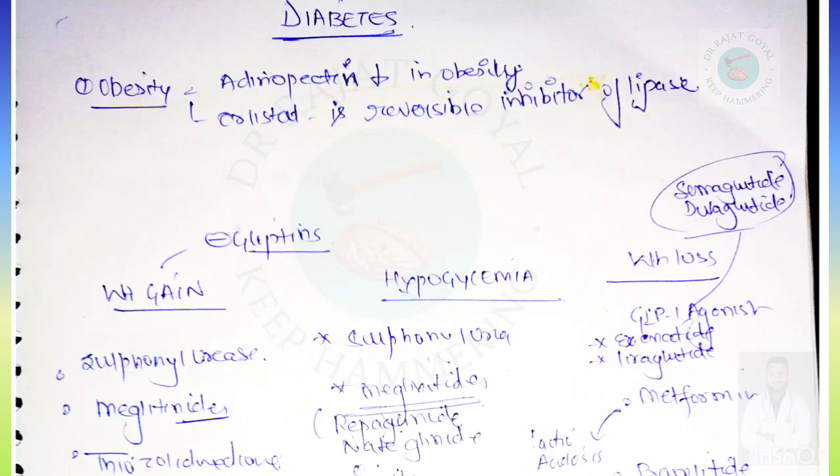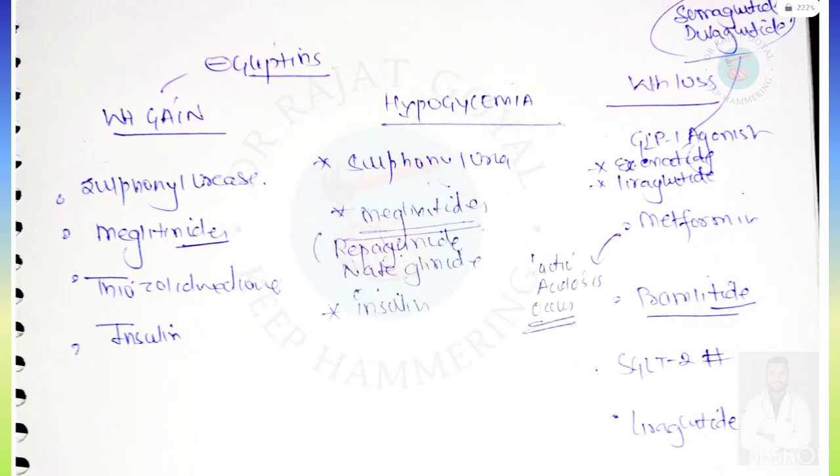If we talk about the diabetic drugs, then some drugs may lead to weight gain, such as sulfonylureas, meglitinides, thiazolidinediones, and insulins. But gliptins do not lead to weight gain. Hypoglycemia also occurs with sulfonylureas, meglitinides, and insulin. In meglitinides, repaglinide and nateglinide are included.